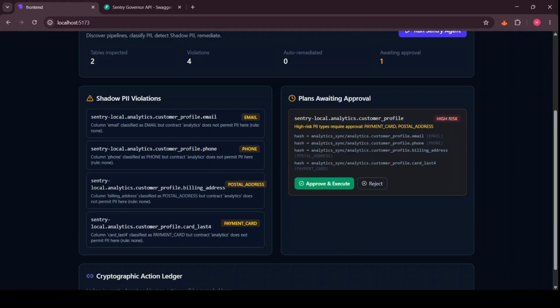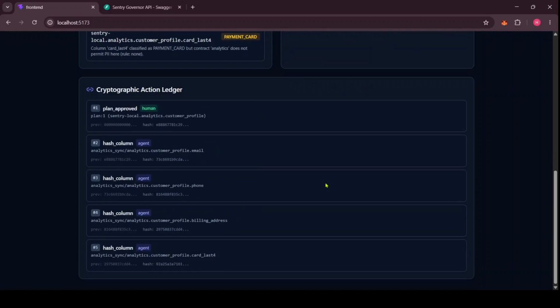I will approve this remediation plan. Now look closely at our cryptographic action ledger. Every single action, agent and human, is recorded as an immutable chain. Step 1 is a human approval. Steps 2 to 5 show the agent calling the Fivetran MCP modify column config tool to execute the changes. Each step creates a SHA-256 hash link to the previous one. It is a Merkle rooted, tamper-evident audit trail. Even database admins cannot rewrite this history.